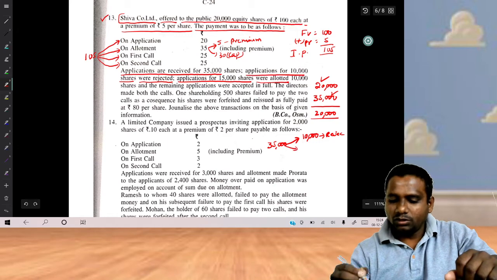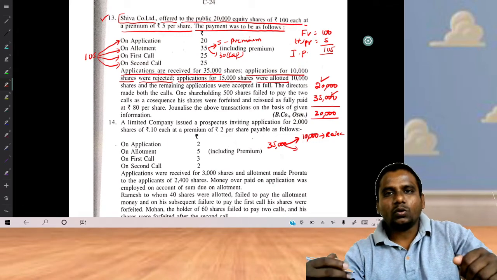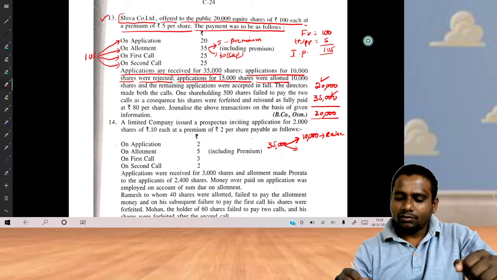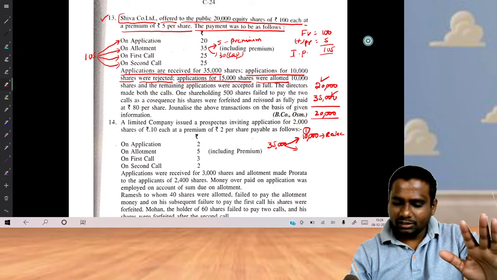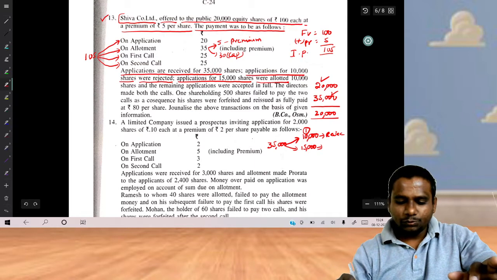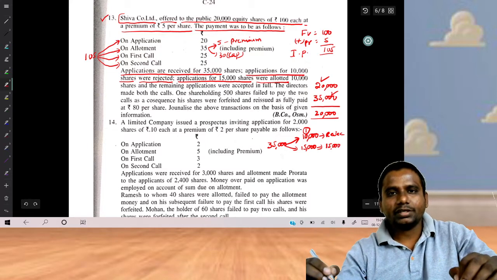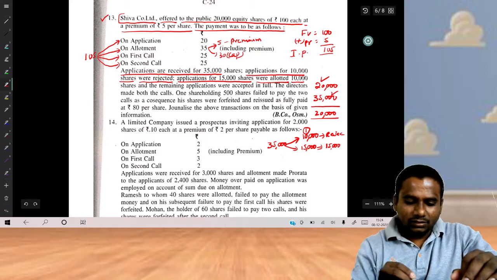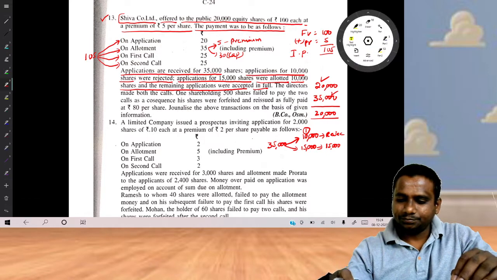So what they are doing here, they are dividing the applications into different quantities. First category 10,000 shares, second category 15,000 shares. Sorry, just a minute.